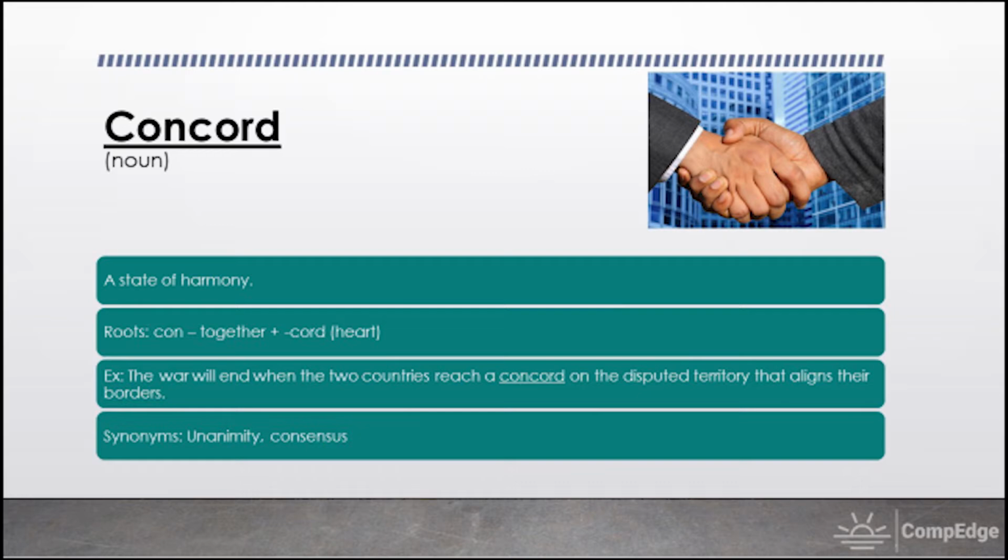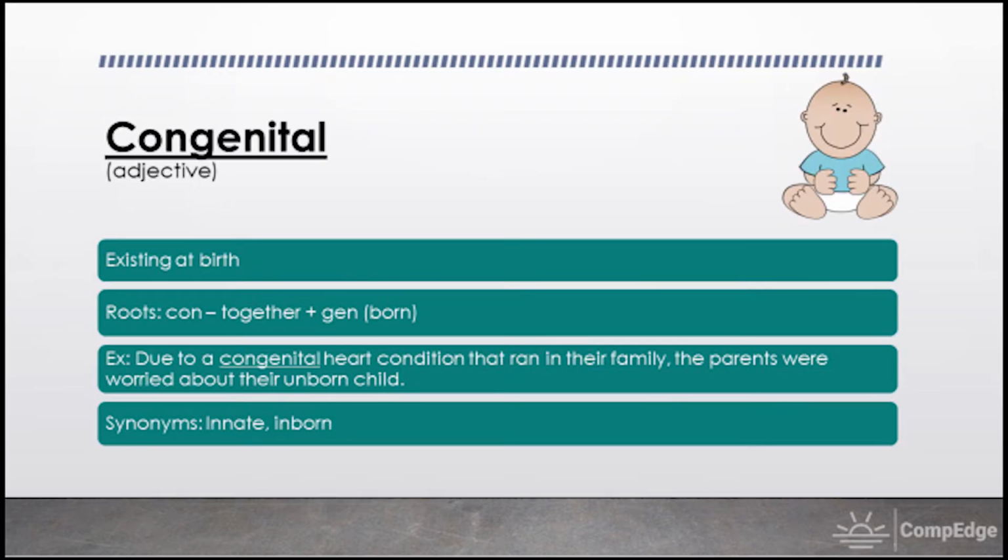So if you can look at the image on the top right hand side of your screen, you can see two gentlemen shaking hands. So when they're shaking hands, they reach a state of harmony. Similarly, the war will only end when the two countries reach a state of harmony. So now when we have a look at the synonyms of the word concord, the synonyms are unanimity and consensus. Moving on to word number 3, congenital.